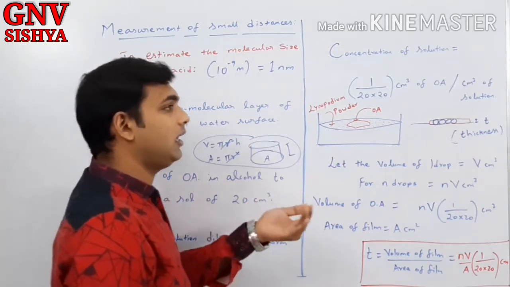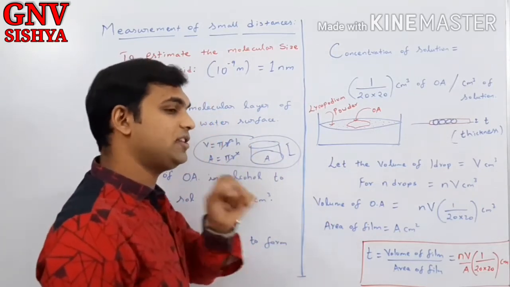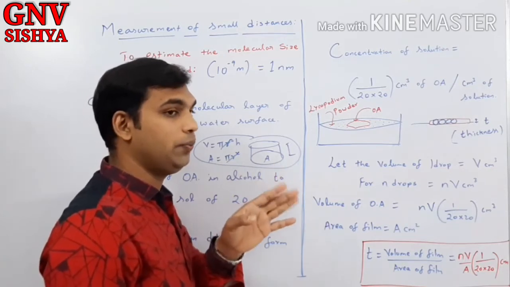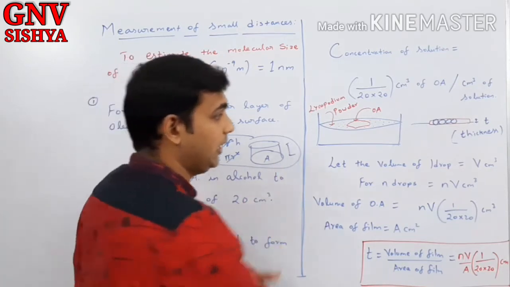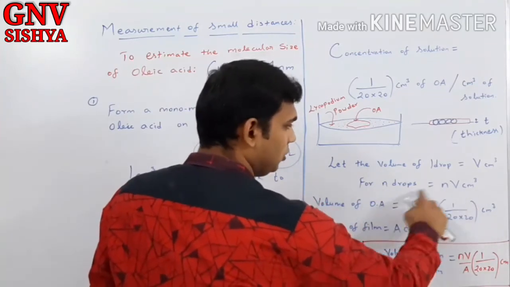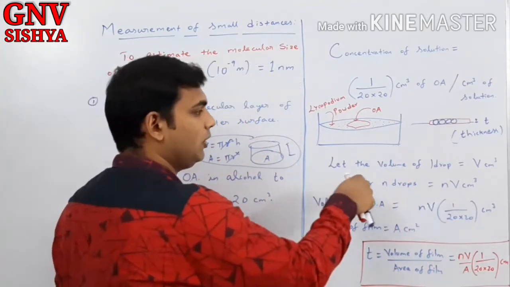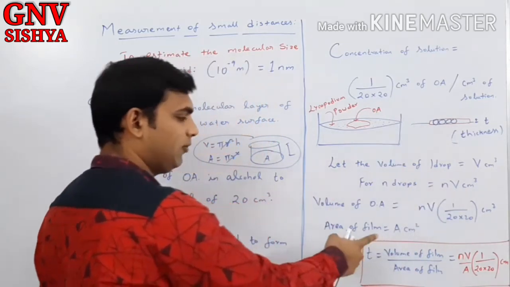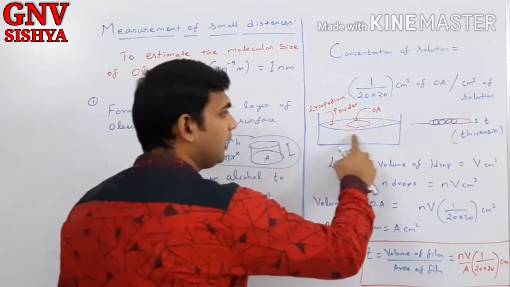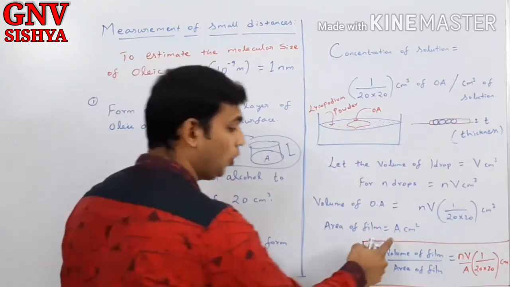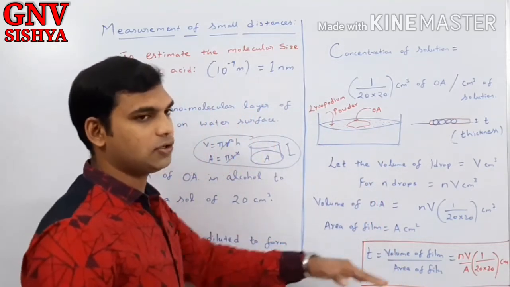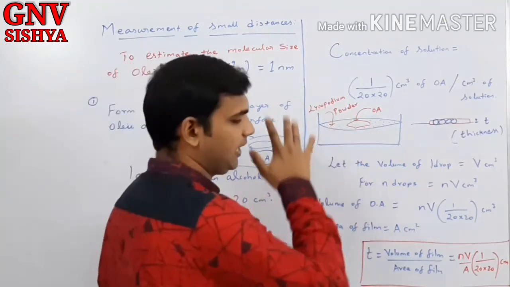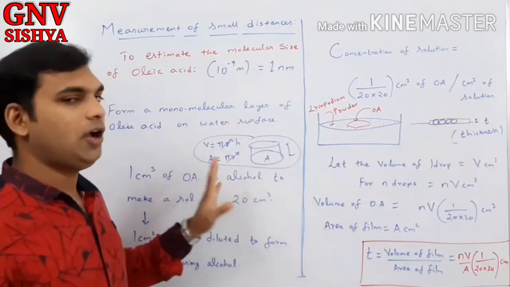But if each drop is V centimeter cube, and if you are adding N drops, the total volume will be N into V centimeter cube of the solution. In that, how much folic acid will be present? NV centimeter cube into this value. Correct? So you get the volume of folic acid, then you also can calculate the area of folic acid. Volume by area will give you the thickness of folic acid, which is nothing but the molecular size of folic acid. So this is the important topic discussed today.